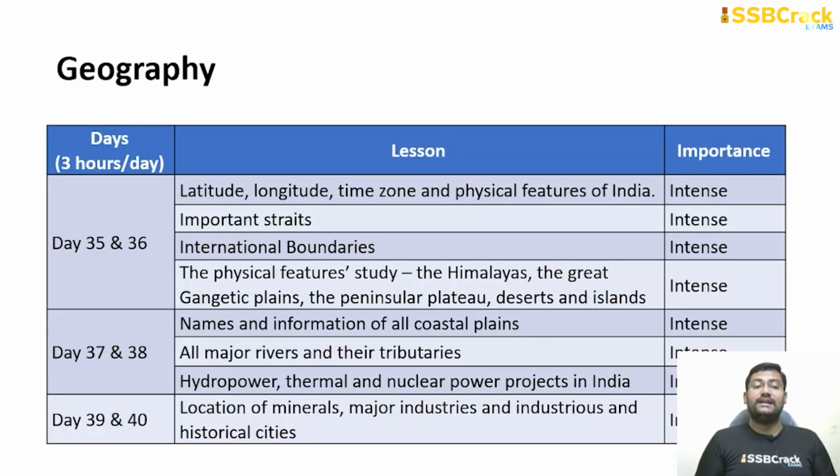So again, 3 hours per day. Day 35 and 36, start with the geography basics like latitude, longitude, time zones and physical features, important straits, international boundaries and their names, physical features of India, etc. Day 37 and 38, names and information of all states, UTs and coastal regions, major rivers and their tributaries, hydro, thermal and nuclear power projects and stations in India. Day 39 and 40, location of minerals, major industries and industrial and historical cities.